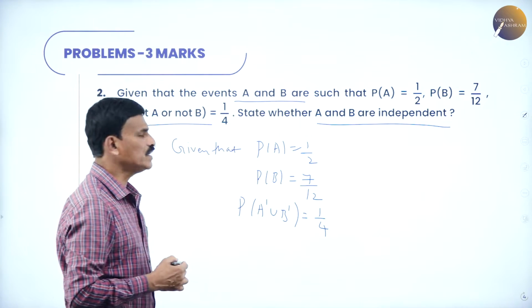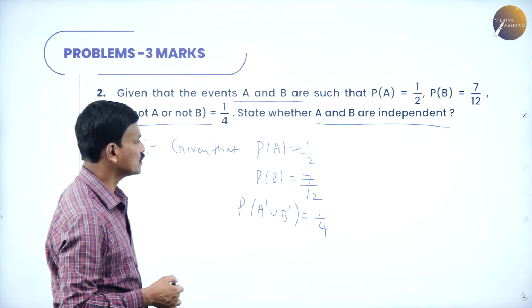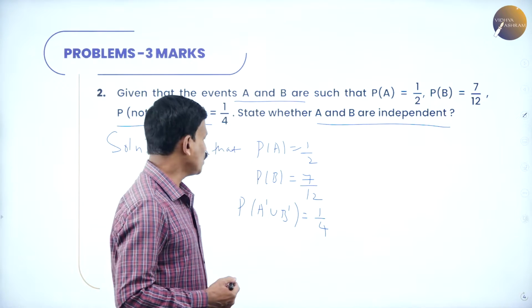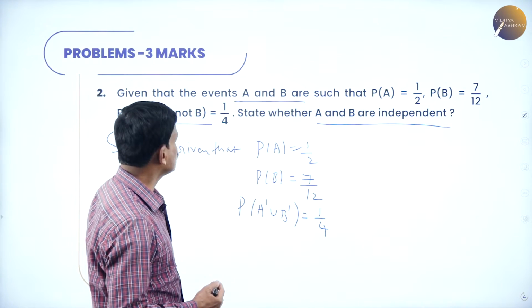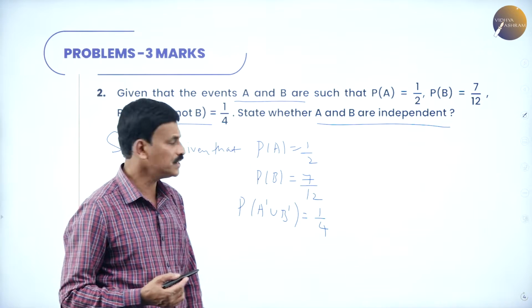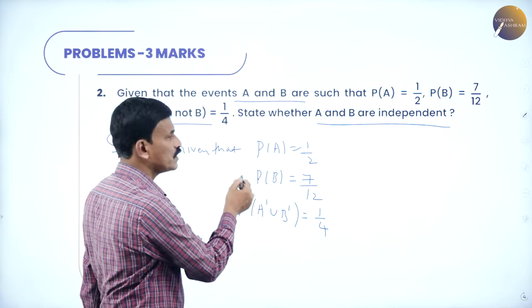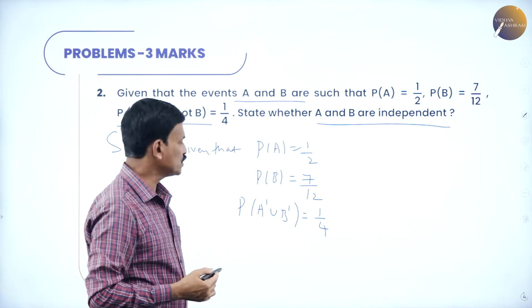And what is to verify? To verify whether A and B are independent events or not. That's it. Now just find out what is to verify. So what is given? Probability of A, probability of B, and probability of A dash or B dash. That is, A or not B, which is nothing but A dash union B dash, is given to be 1 by 4.